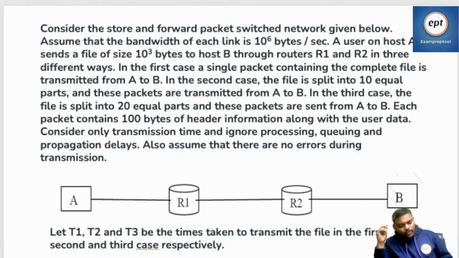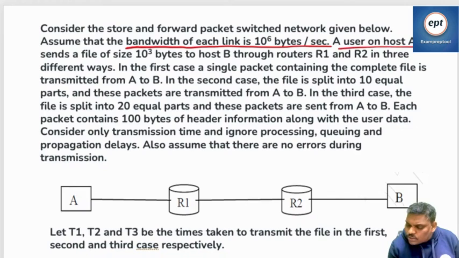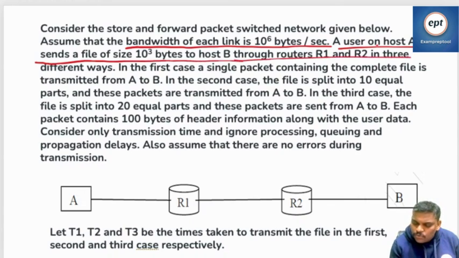Yeah, so can you see this? See, the bandwidth of each link is 10^6 bytes per second. A user on host A sends a file of size 10^3 bytes to host B through routers R1 and R2 in three different ways.